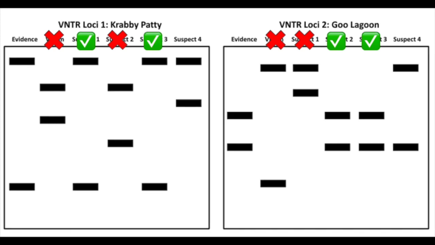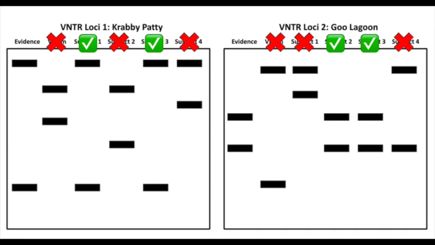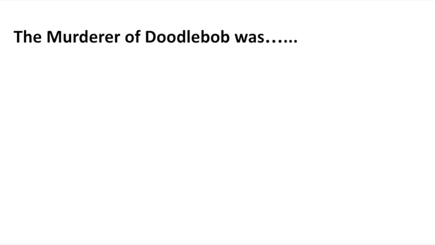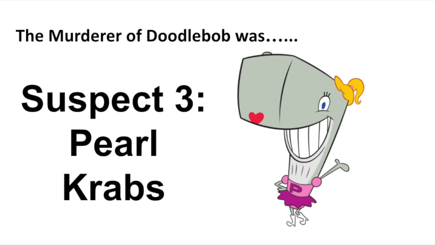Suspect 3 matched the evidence for both loci, and Suspect 4 did not match the DNA for either locus. Therefore, the only suspect that matches the DNA evidence in both loci is Suspect 3. Let's reveal the murderer of Doodle Bob. The murderer was Pearl Krabs, Suspect 3.